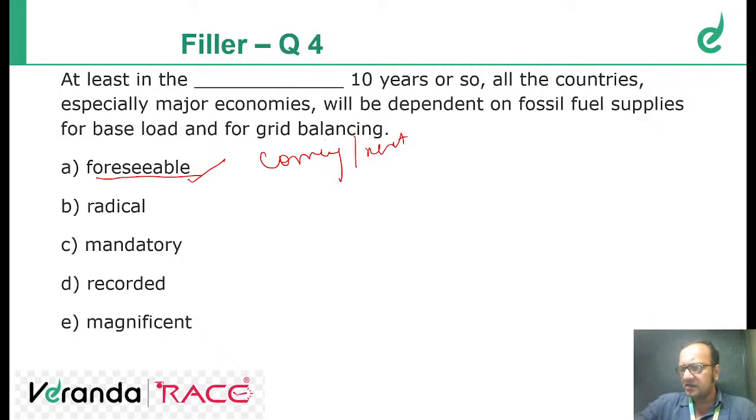Radical means sudden and generally full of fanaticism. Radical change means sudden change based on something which is quite chauvinistic. Okay. Mandatory, you know the meaning of that. Magnificent means full of aura, full of greatness. Okay, so the answer should be foreseeable.